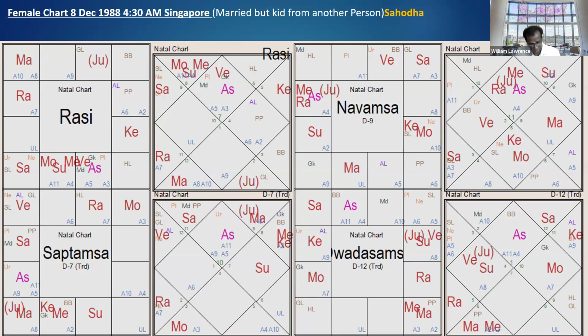So now you tell me, what is the difference? Does it show any difference? Having a kid before marriage or an adulterous contact, is the planetary position having any difference? Okay, it is a little more severely afflicted. Before marriage, it was not that severely afflicted. It had a mild affliction in Jupiter.